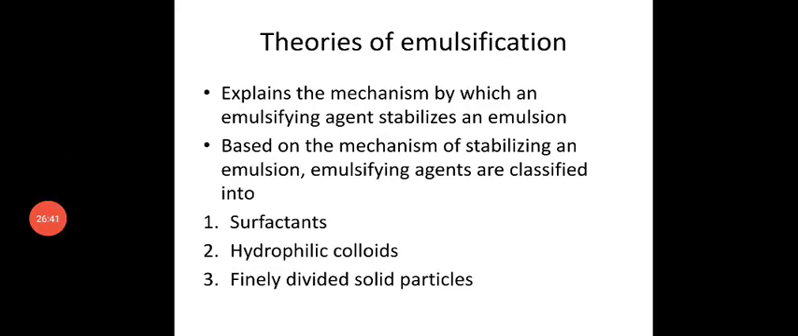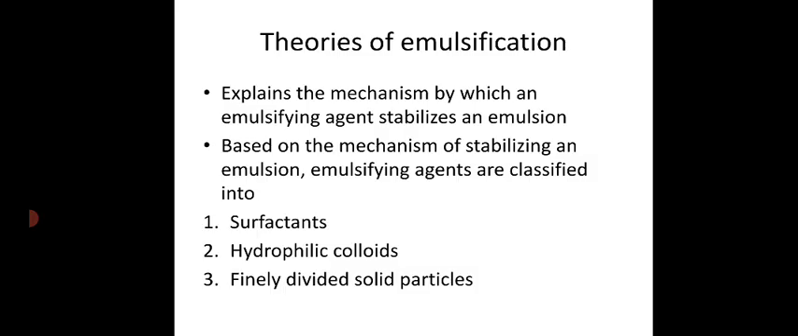So we can summarize the theories of emulsification. Emulsion, you know, is a biphasic system which consists of an oil phase and a water phase, and we are adding a suitable concentration of emulsifying agent in order to make the system stable. These theories of emulsification explain the mechanism by which an emulsifying agent makes the emulsion stable. There are three types of emulsifying agent we use in an emulsion to make it stable: surfactants, hydrophilic colloids or finely divided solid particles. Either they are used alone or in combination with each other.